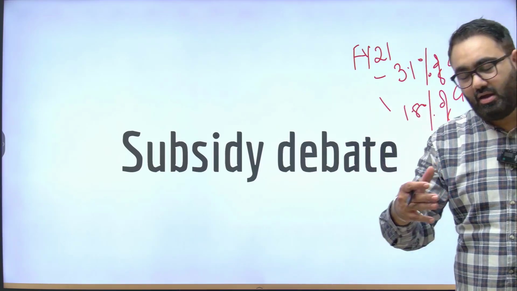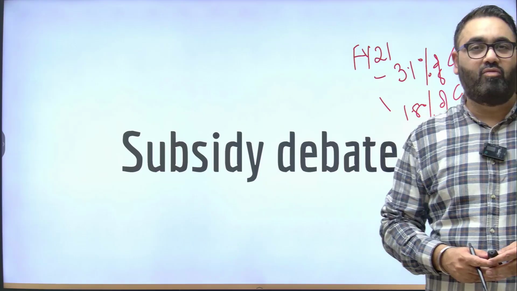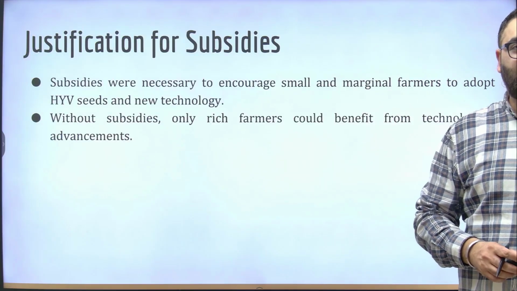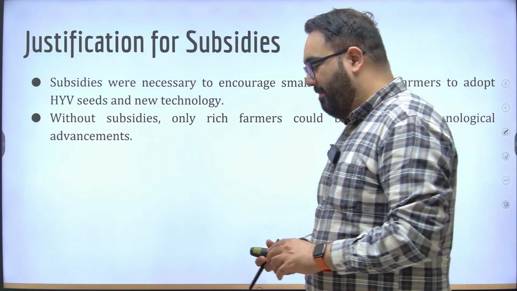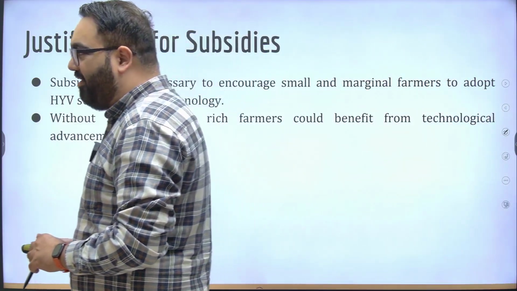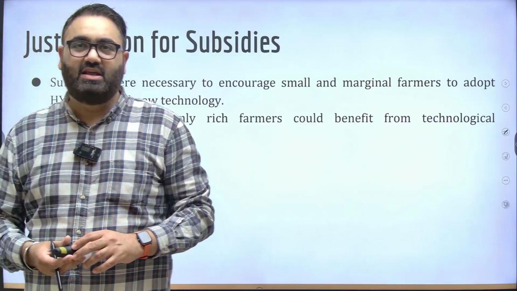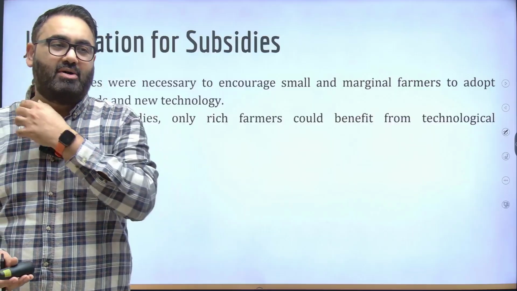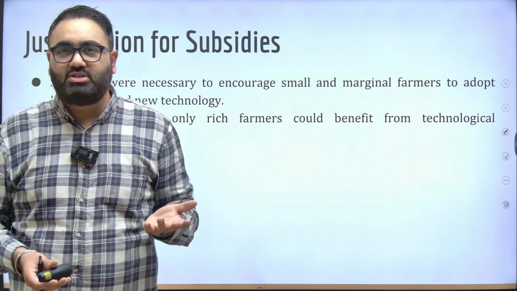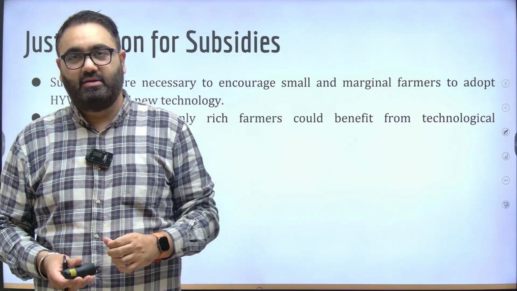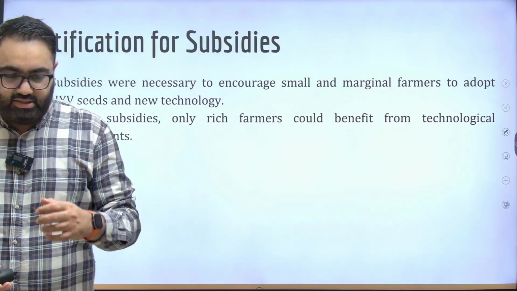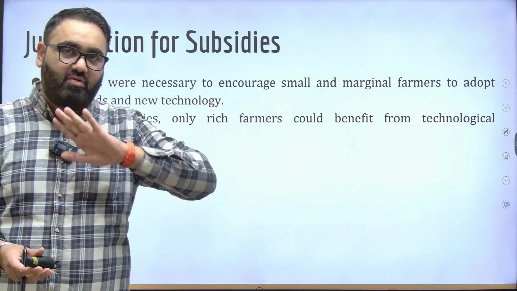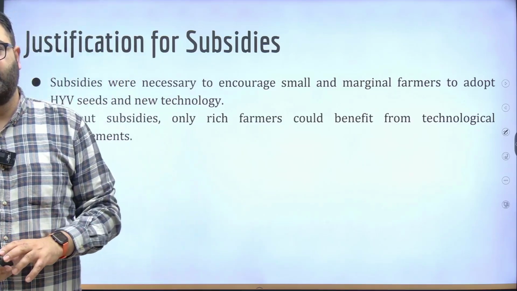But you can't reduce or withdraw subsidy overnight. There has to be a very gradual process to it. Now, the subsidies were required mainly because when you want the farmers to invest in technology such as high yield variety of seeds, fertilizer, etc., most of the farmers would not have the resources, would not have the means to invest in that. So the government has to act as a support in the background and say, okay, don't worry, we have your back, you go and invest.